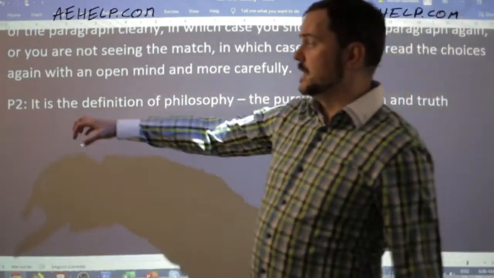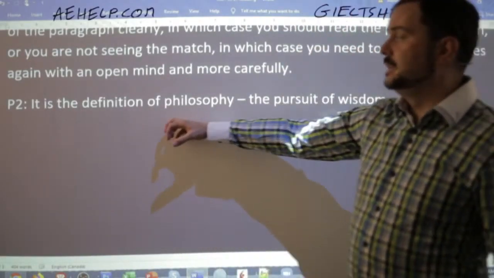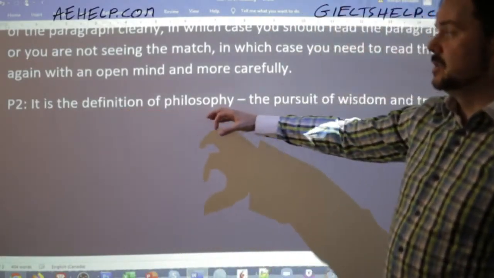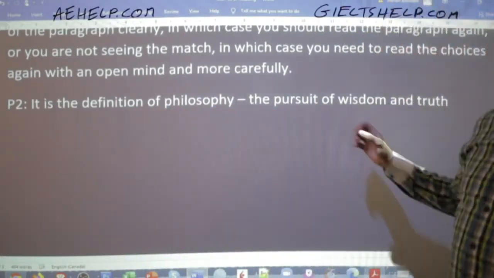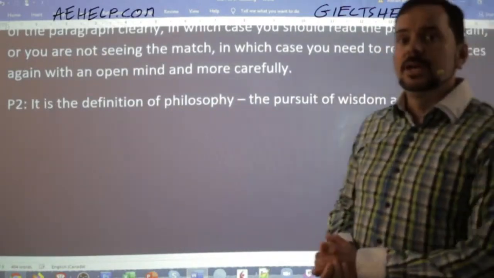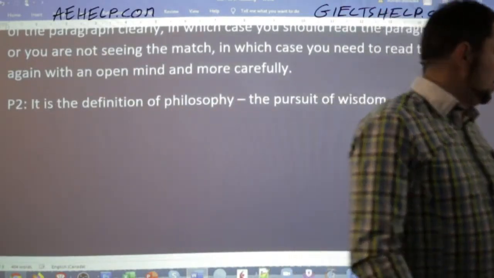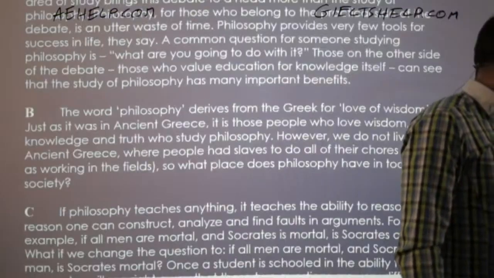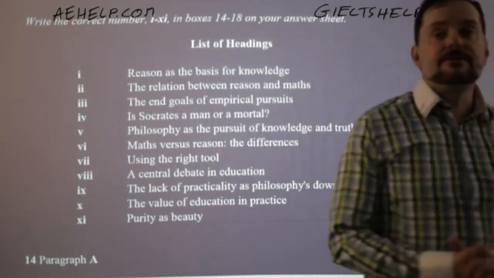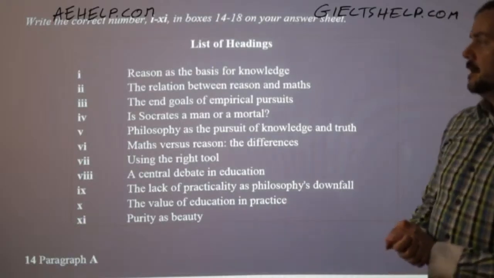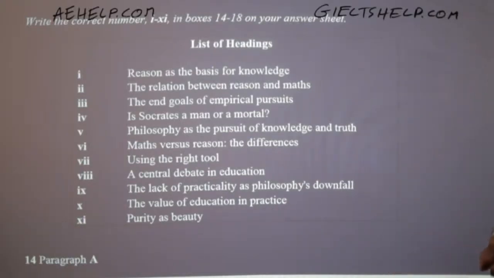So would you agree that this is an accurate definition for this paragraph, or an accurate answer to what it's about? The definition of philosophy, the pursuit of wisdom and truth. Wisdom defined as truth and knowledge. Okay? So I'm going to go back. Don't overthink these ones, students. Sometimes what happens is the candidates overthink the answers, and that's why they can't see what's right in front of them. Okay? So which one of these is the closest to the definition of philosophy as wisdom and truth?